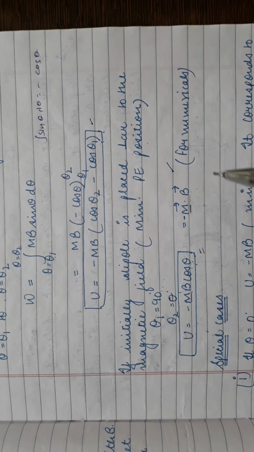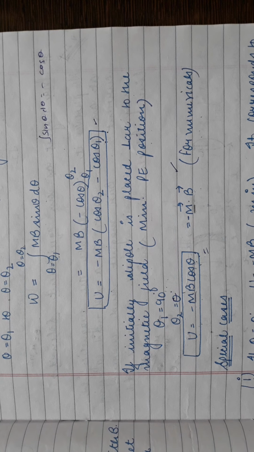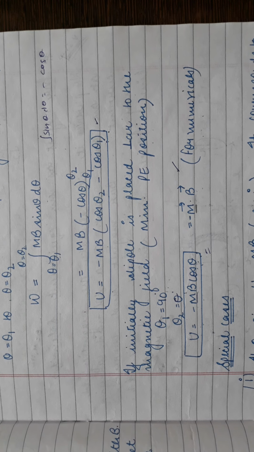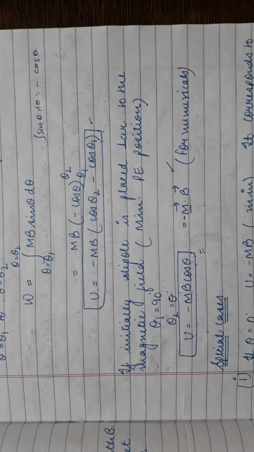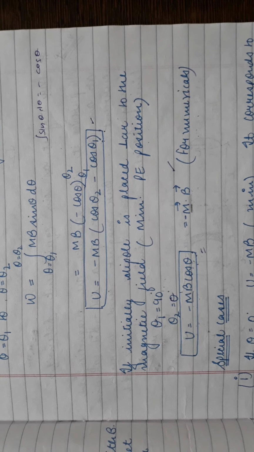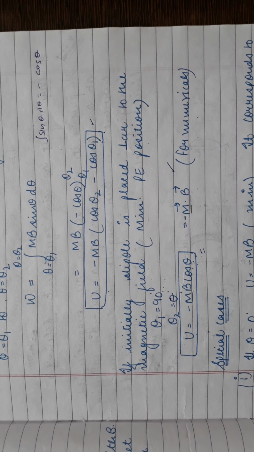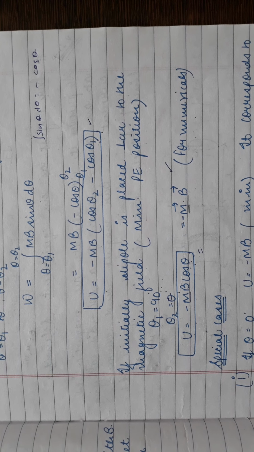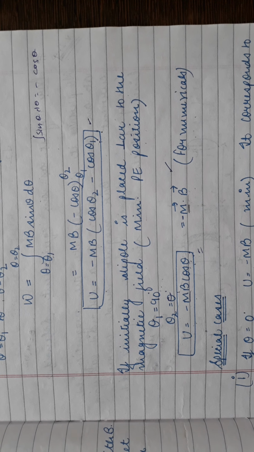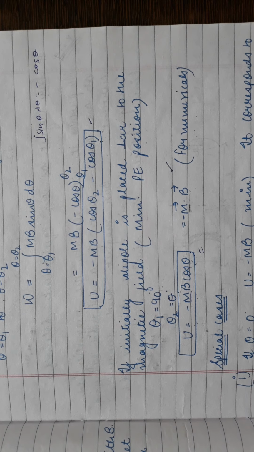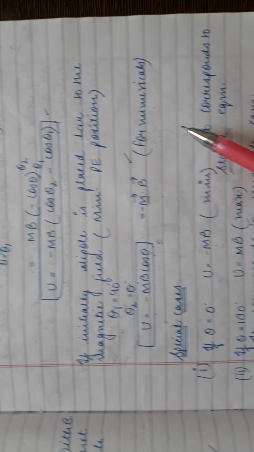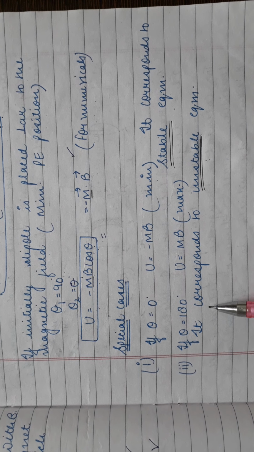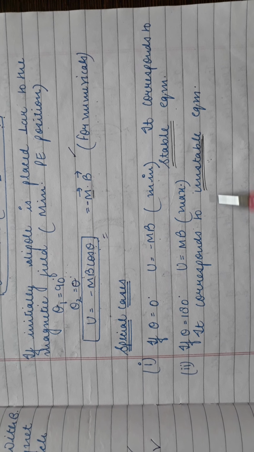Now we can consider the special cases. Generally a question is asked in exams: in what orientation should we place the dipole so that it is in stable equilibrium? In stable equilibrium, potential energy is minimum. It will be minimum if theta is equal to 0 degrees, so U is equal to minus mB. And for unstable equilibrium, potential energy should be maximum. Potential energy will be maximum if theta is equal to 180 degrees, so U is equal to plus mB.